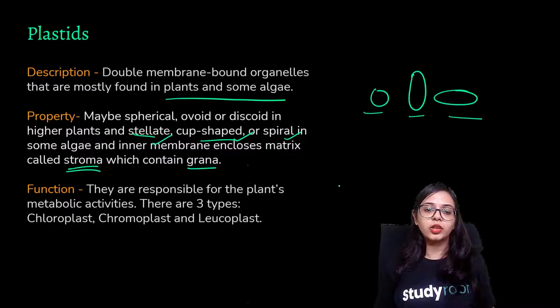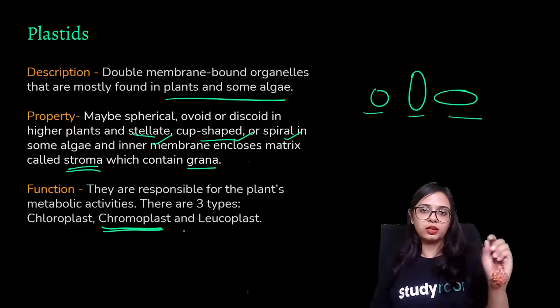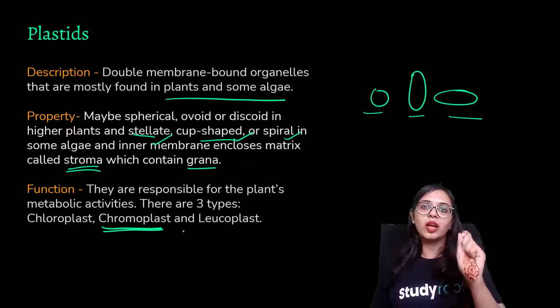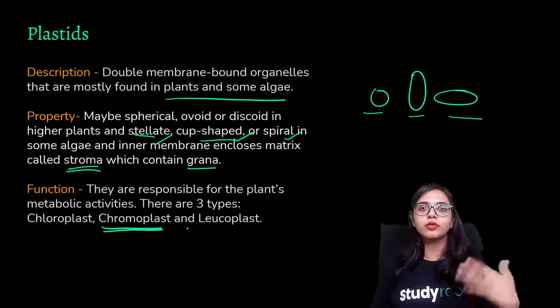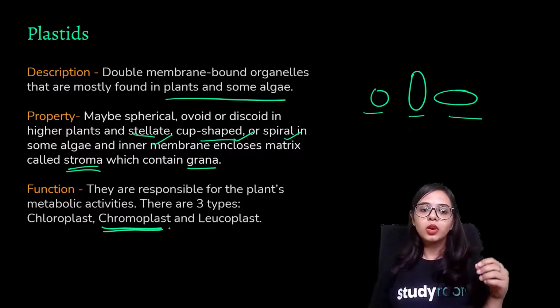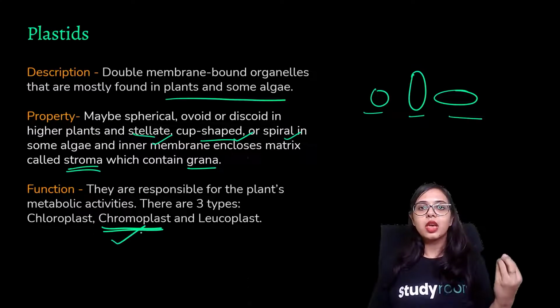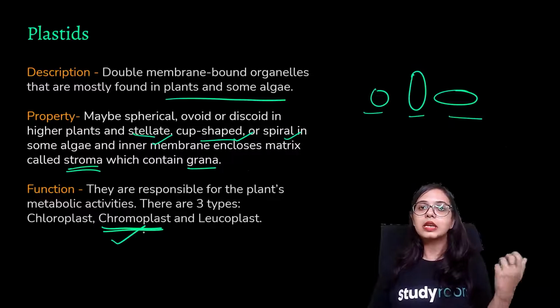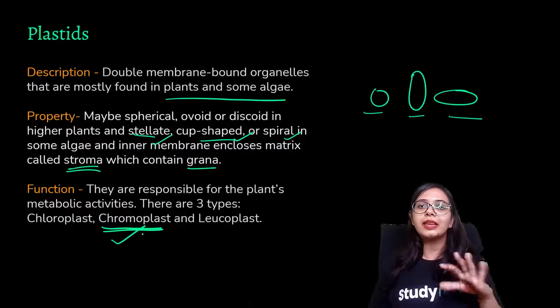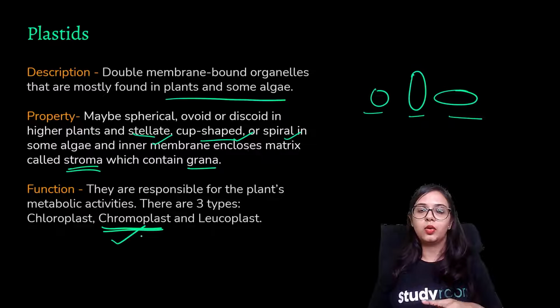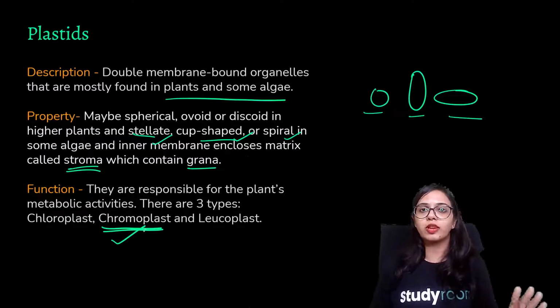Function: they are responsible for the plant's metabolic activities, and they are of 3 types: chloroplast, chromoplast, leucoplast. Chromoplasts, as I told you, are the plastids responsible for giving fruits and flowers their specific colors. Those colors may be anything except for green, because green in plants is the indication that chlorophyll is present.